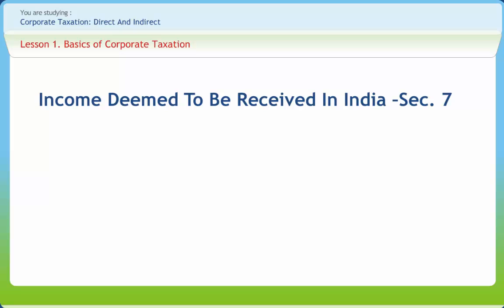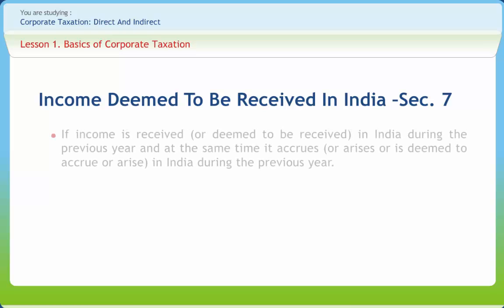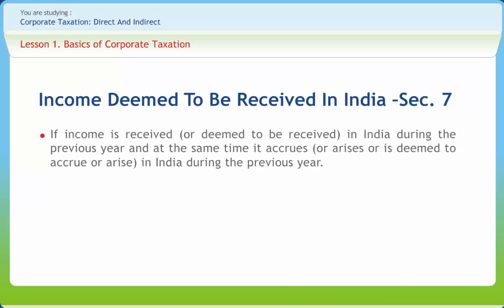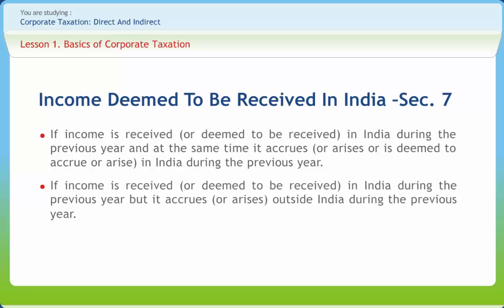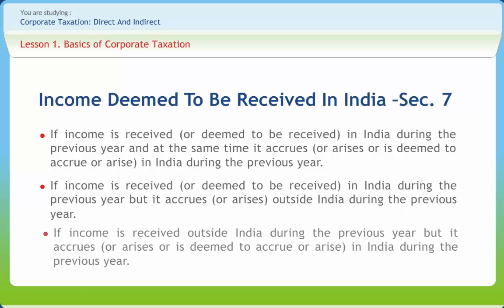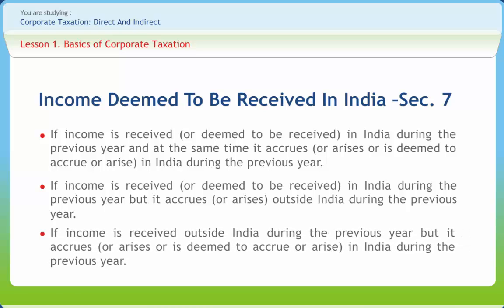Section 7. Any of the following 3 is an Indian income. If income is received or deemed to be received in India during the previous year and at the same time it accrues or arises or is deemed to accrue or arise in India during the previous year. If income is received or deemed to be received in India during the previous year, but it accrues or arises outside India during the previous year. If income is received outside India during the previous year, but it accrues or arises or is deemed to accrue or arise in India during the previous year.